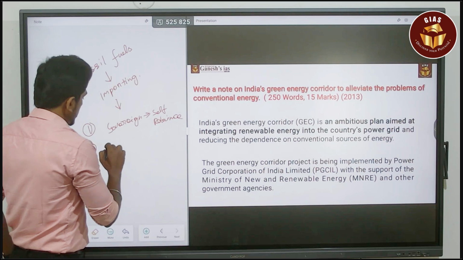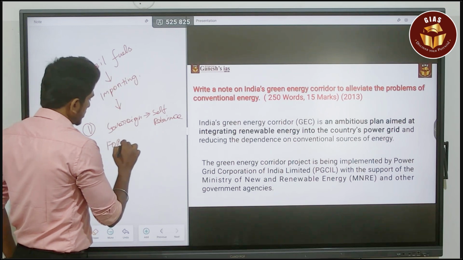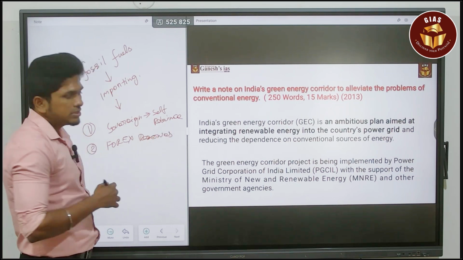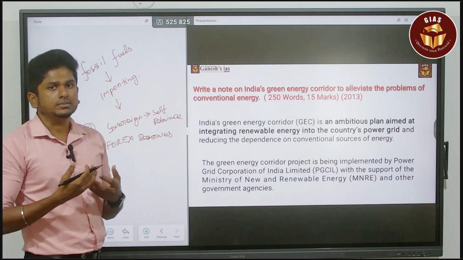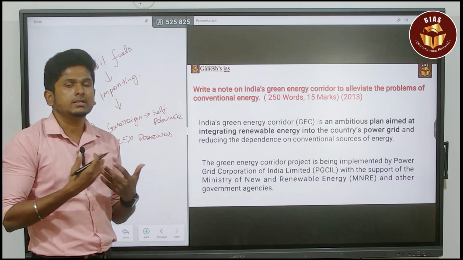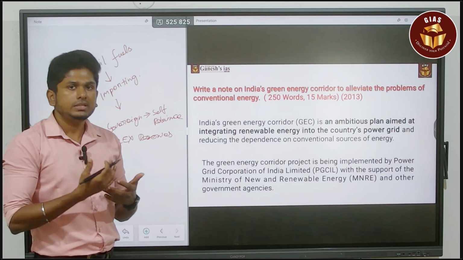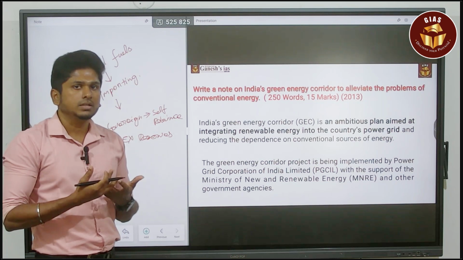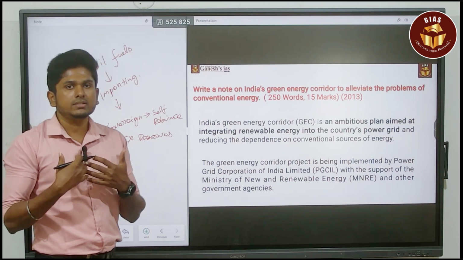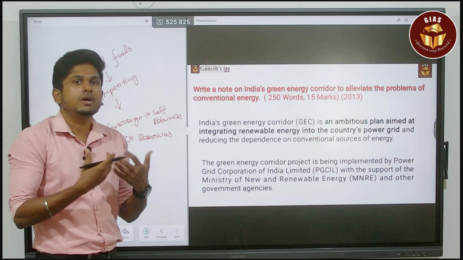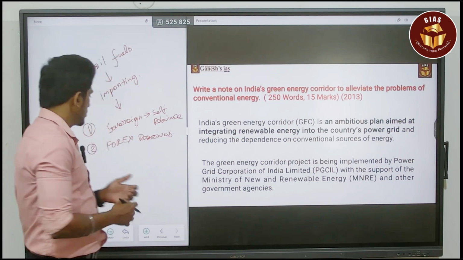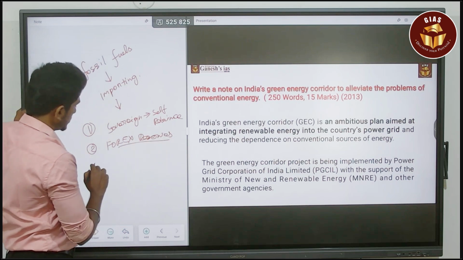Second, we are going to safeguard our forex reserve. Once you start importing, you have to pay them. In that scenario, you have to pay with foreign currencies like dollars or euros or yuan. So in that sense, you have to pay a lot. That is the major concern. If you are able to produce the energy for your need, then you won't be dependent on foreign imports. So that will be the safeguard for your forex reserve. So the forex reserve will be safer.